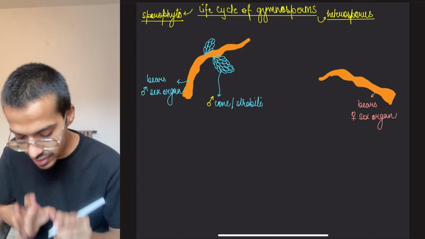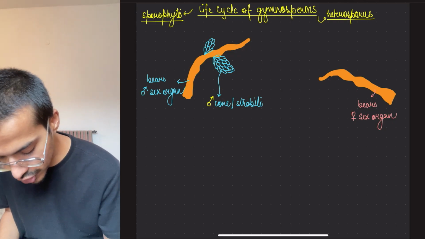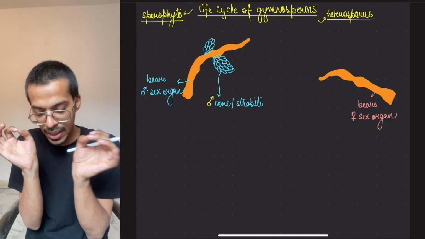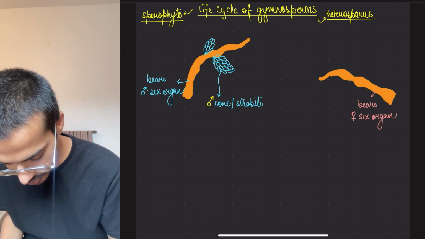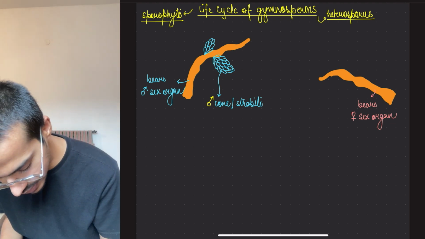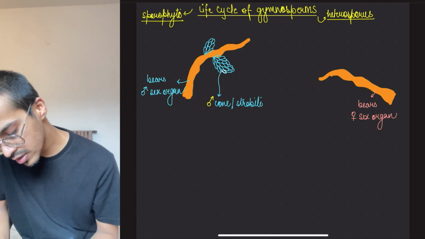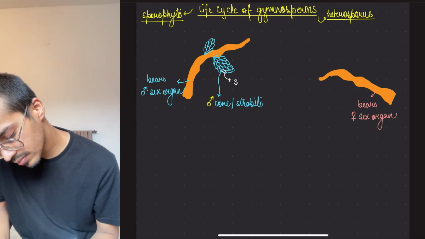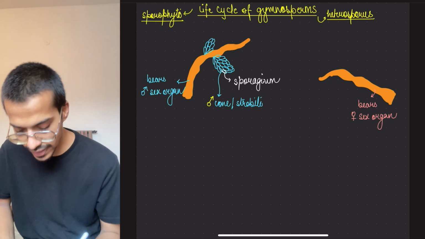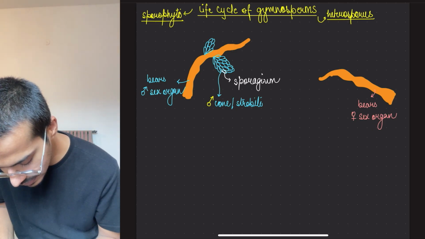Okay, now this is made up of what? Individually, this is the whole cone, but the individual thing is what? This individual thing is your sporangium. Sporangium is what? It is a bag or sac.